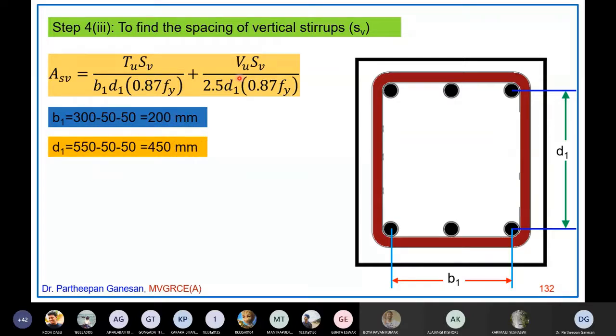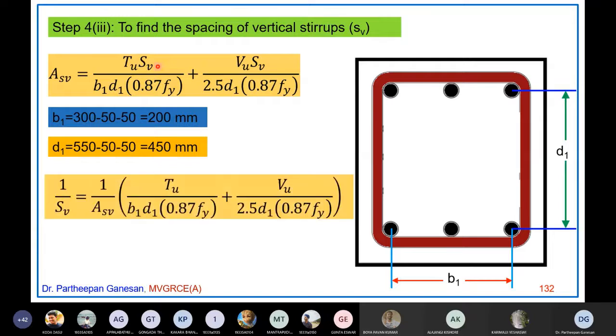Similarly, for the depth, 550 mm is given. Sorry, I may have made a mistake here, but you work it out correctly. Actually, it is correct, because overall depth is how much? Overall depth is 550, right? Effective depth was given as 500 mm, and this is 50 mm. So 550 is the total overall depth. Overall depth minus 50 minus this 50 in the vertical direction. That is d1, 450 mm. Now you know all these values. You find out Sv. So I am rewriting the equation like this.